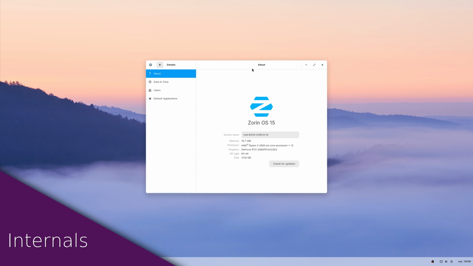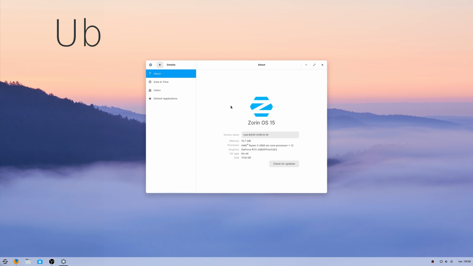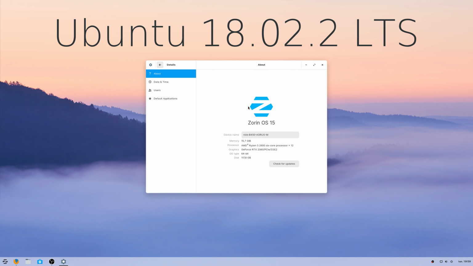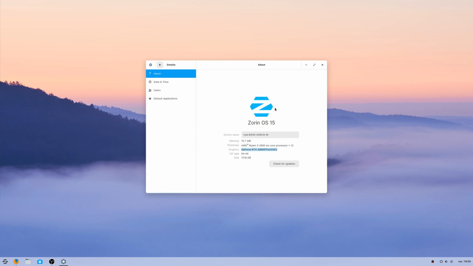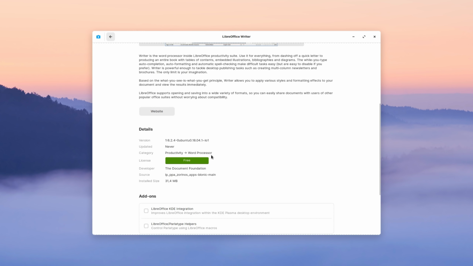Internals. Zorin OS 15 is based on Ubuntu 18.04.2 LTS, with the hardware enablement stack included, so you won't be missing out on too much hardware support. It does mean that apps available in the repos will be a bit behind though.